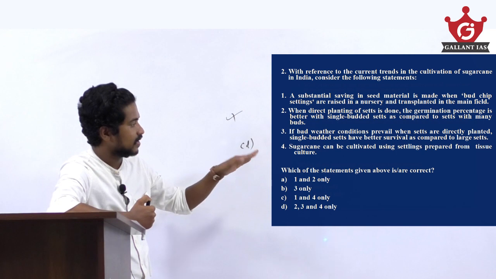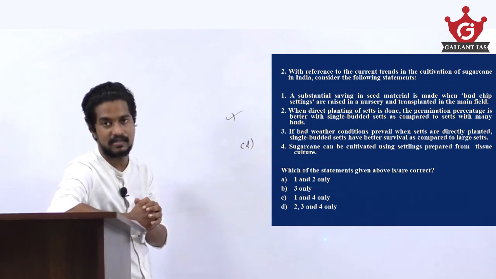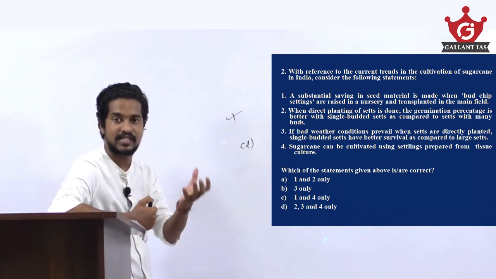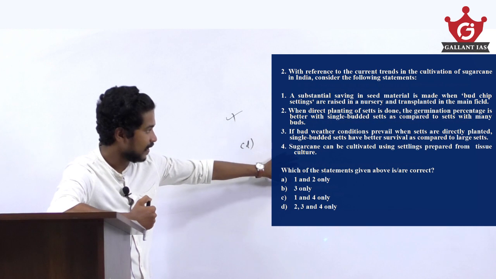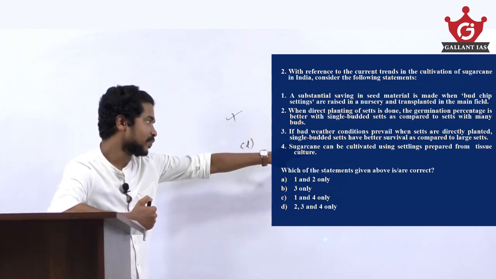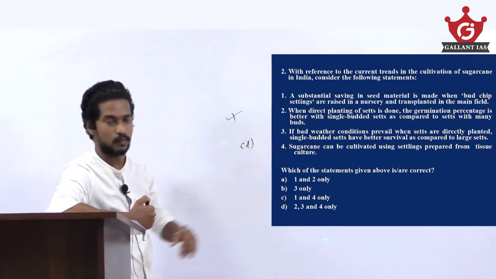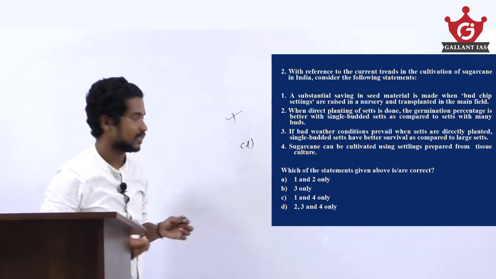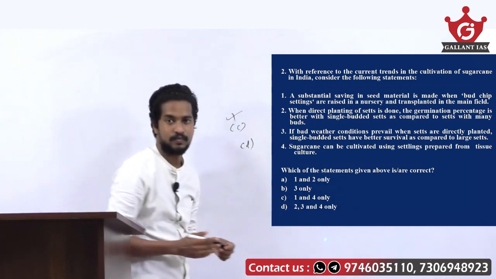Sugarcane can be cultivated using seedlings prepared from tissue culture. Tissue culture is a technique which can be used for rapidly producing plantlets, and sugarcane can be cultivated using seedlings prepared from tissue culture. This statement is also right. So here the correct answer is option C, 1 and 4.